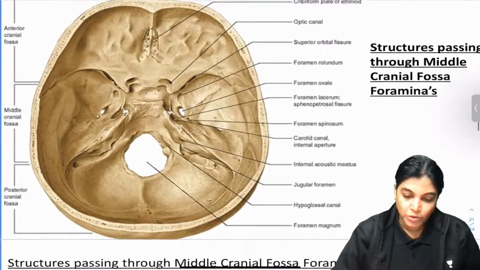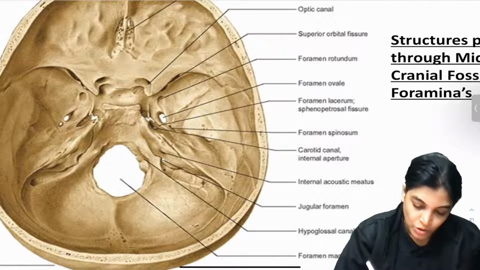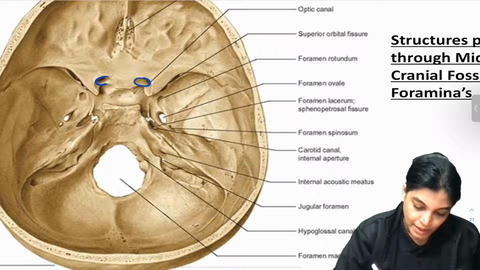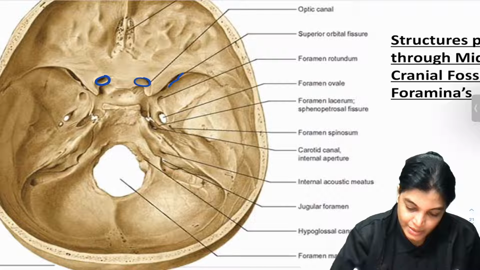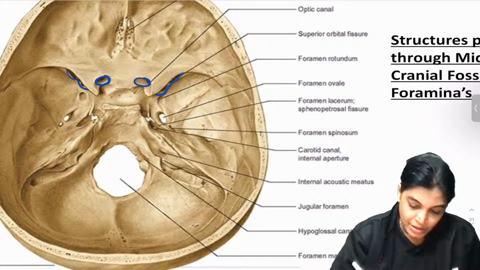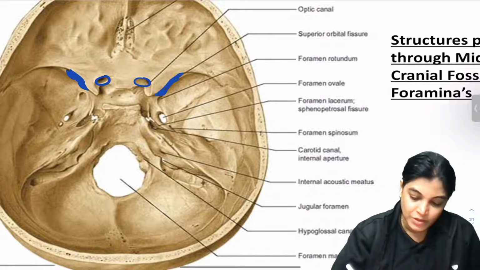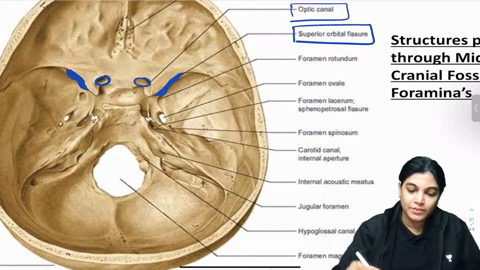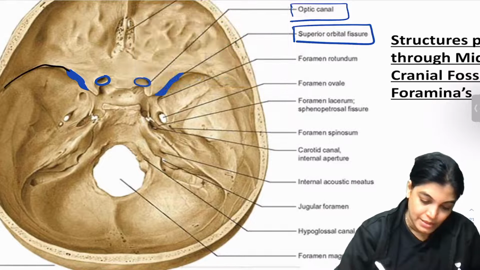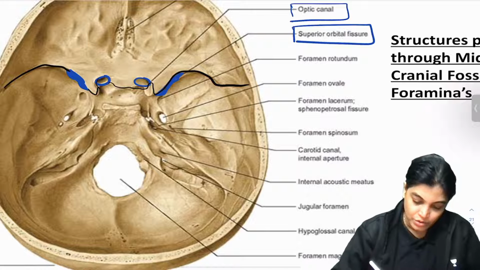Okay. So important foramina, let me just enlarge this image so that you can see. We will talk about the optic canal. This is the optic canal, and just posterior, this is the lesser wing of sphenoid. Close to the lesser wing, the small part of this irregular foramen is seen. This will be the superior orbital fissure. It is covered by the lesser wing of sphenoid. So superior orbital fissure, optic canal, and this is the whole outline which you are seeing for the middle cranial fossa.